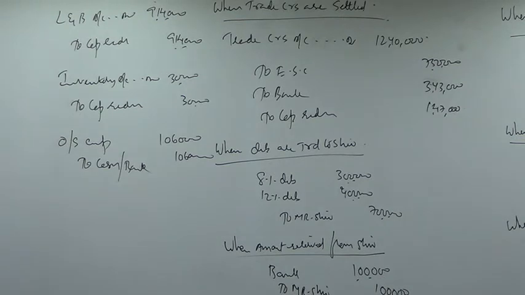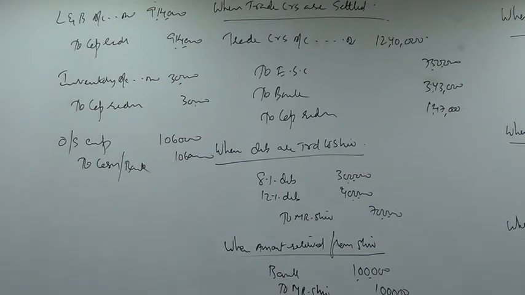Out of the 28,41,000 capital reduction profit, we used some amount to write off the value of machinery, some value of computers, we provided for bad debts, we used an amount to write off goodwill, and we also used part of the amount for writing off the P&L account balance, 2,82,000.